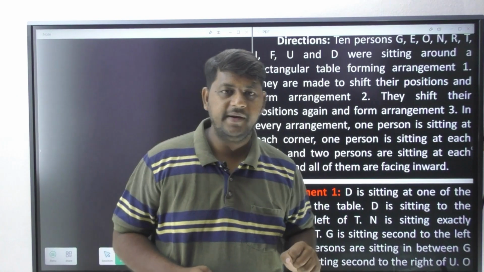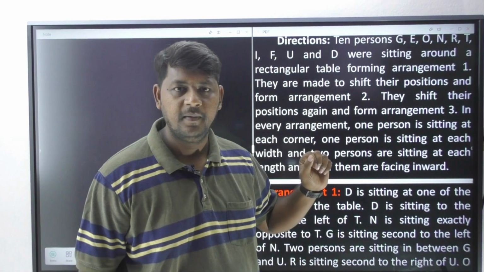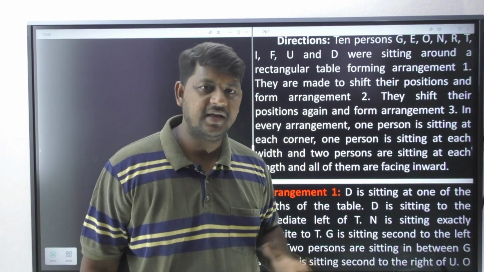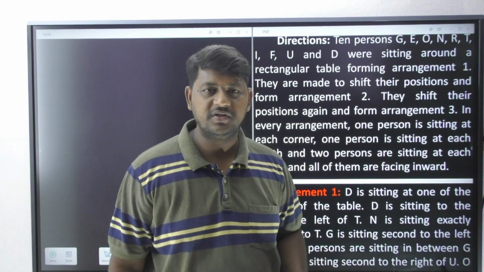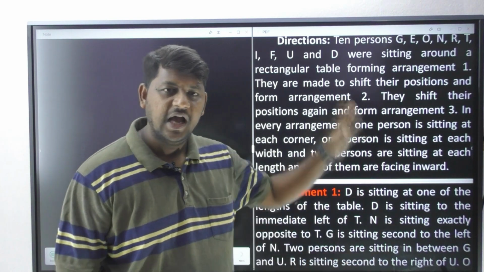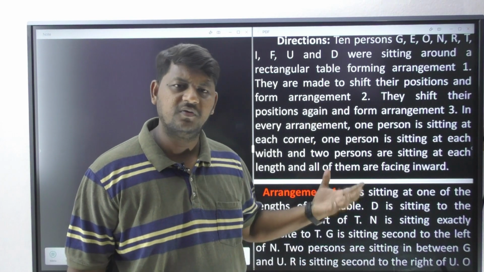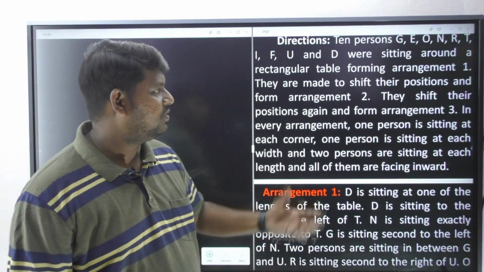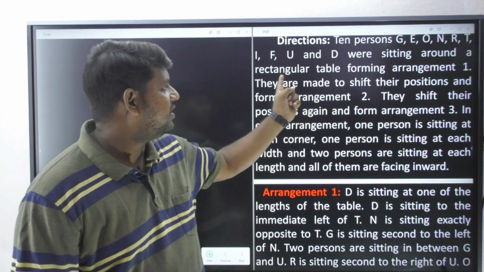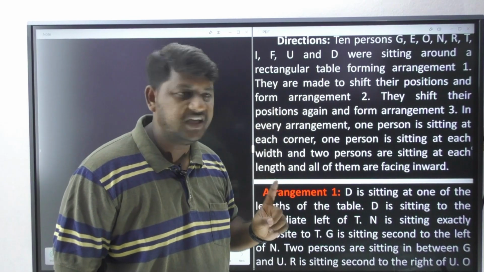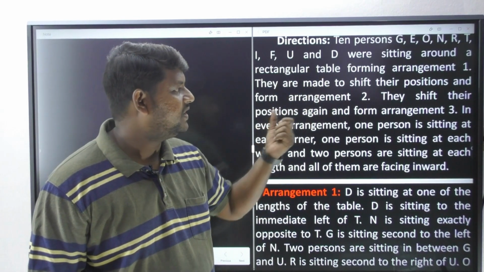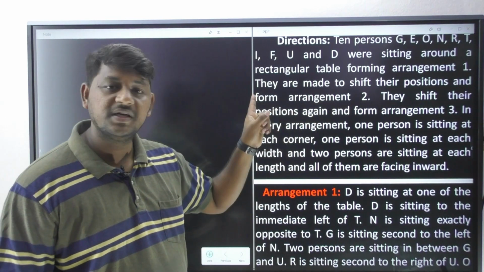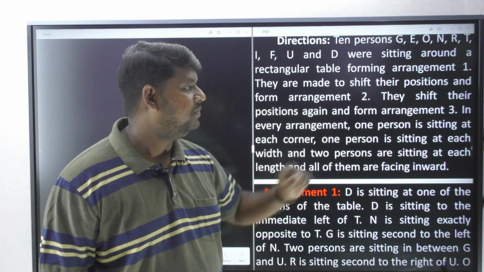So in this question we have got 10 persons. Do not worry about who those persons are; as soon as you go through the lines in the question, obviously you are going to come across those people. Now, seated around a rectangular table forming arrangement 1, they are made to shift their positions and form arrangement 2. They shift their positions again and form arrangement 3.